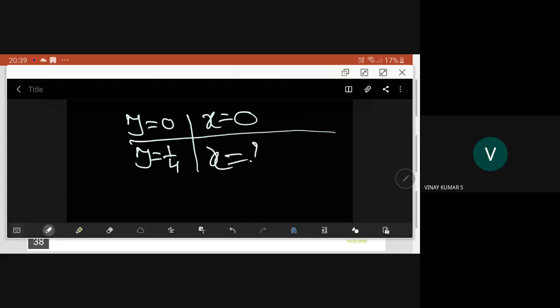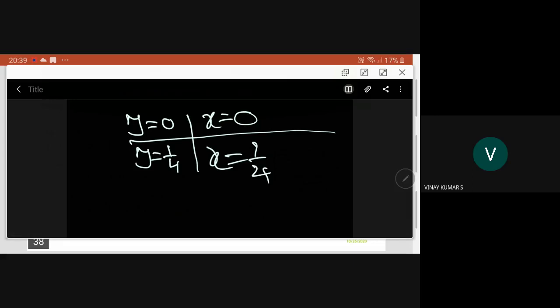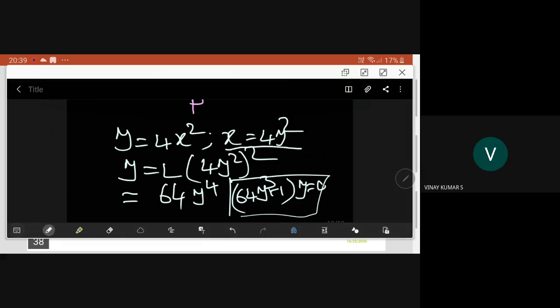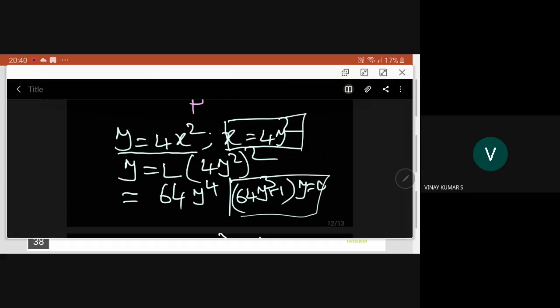So what happens is, see here, if you take this thing, you will get y is 1 by 4. But if you take this one, you have x square is equal to 1 by 16. Then x is equal to plus or minus 1 by 4. You have to reject minus 1 by 4 because x is always positive according to this equation. That is why x is always 1 by 4 in this scenario.